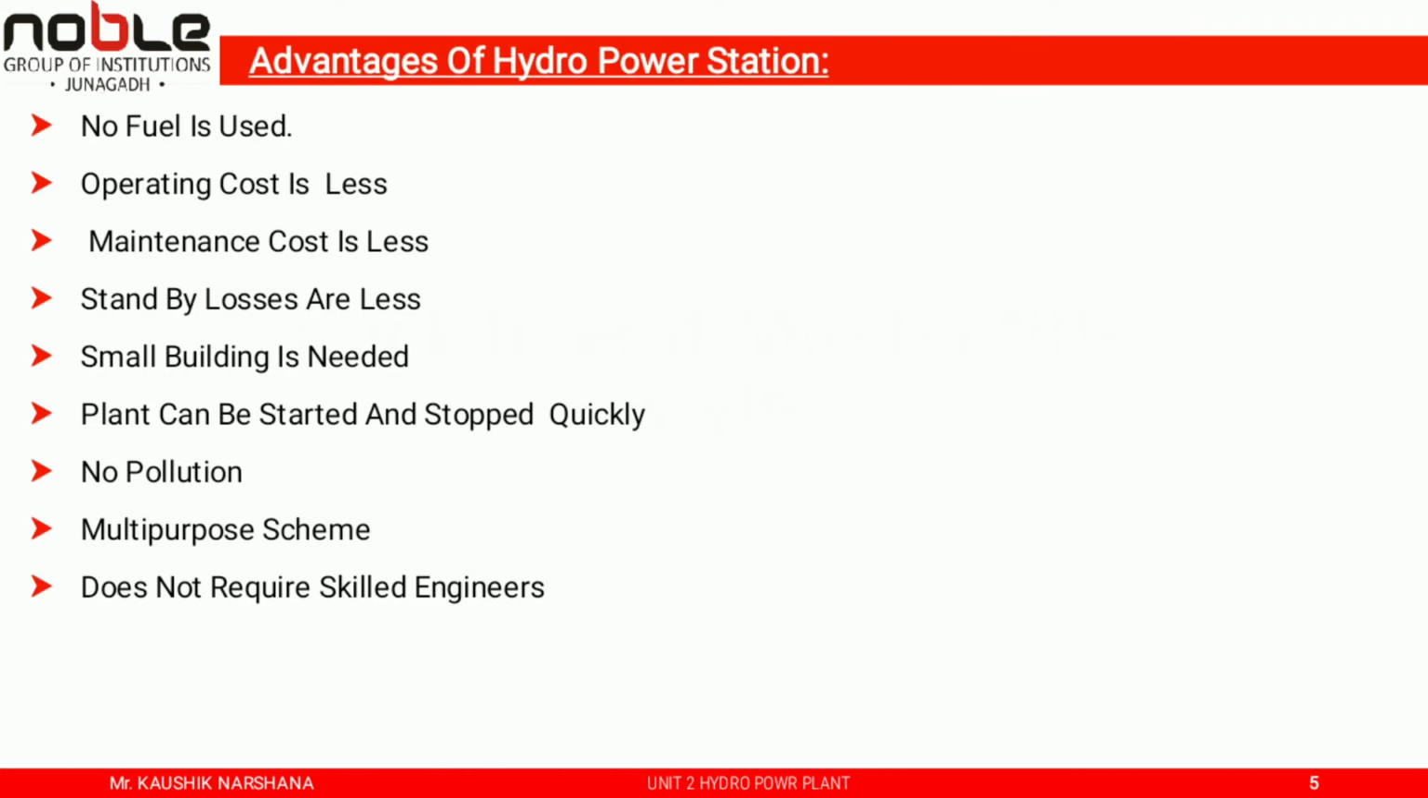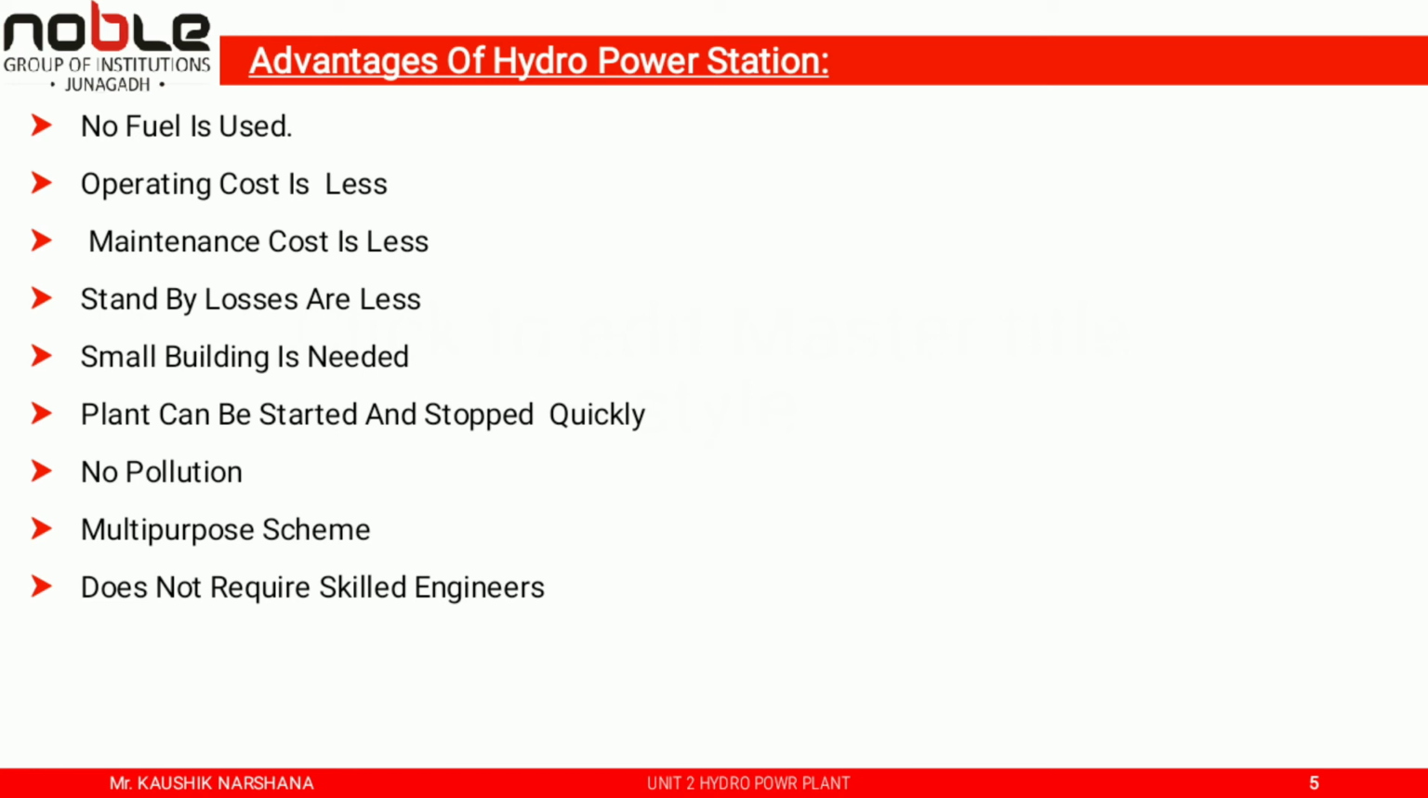Let us see some advantages of a hydropower station. As no fuel is used in this type of power station, the operating cost is less. Moreover, no transportation and handling of fuel has to be done. Another is that the number of equipment is less, so the maintenance cost is also less, and due to less equipment, the standby losses are also less. A small building is needed as the number of equipment is less, so the initial cost is reduced. Again, the plant can be started and stopped quickly.